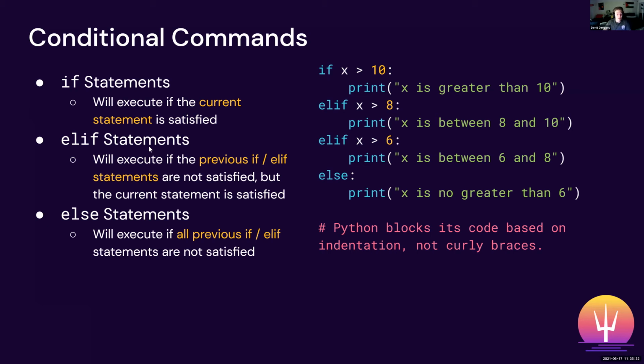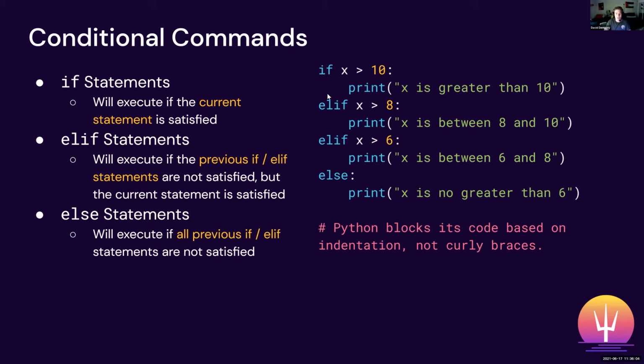Next up, we have else if statements. Else if statements are basically statements that are checked after the initial if statement is checked. So it's like if this condition isn't satisfied, but this other condition is, then we'll go into this other print statement. So in this case, is 9 greater than 8, which we had in x? Yes, 9 is greater than 8. So we'll print out "x is between 8 and 10." So we know the information now.